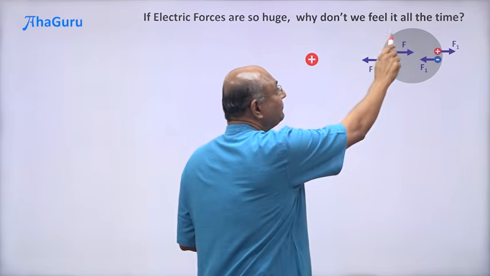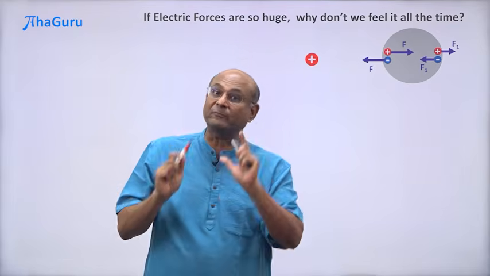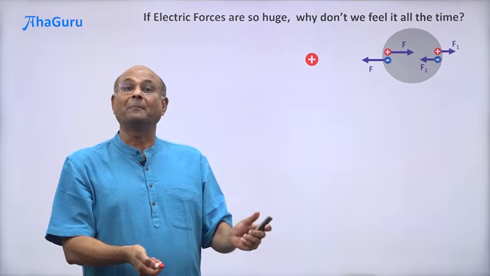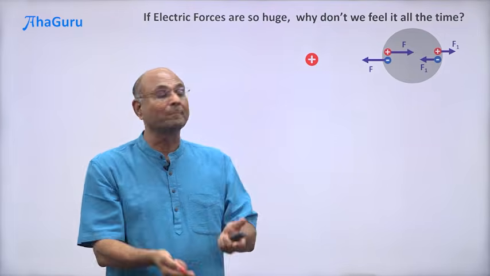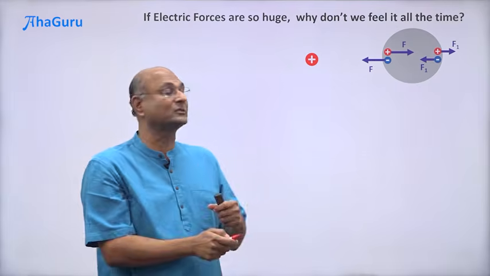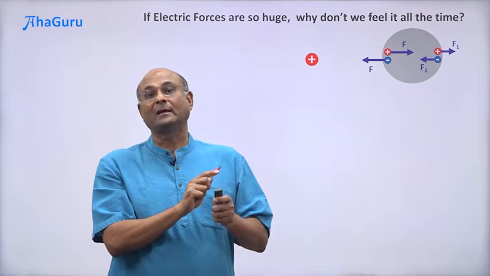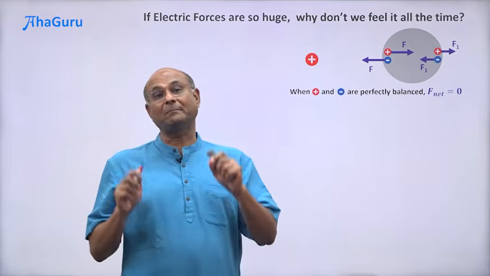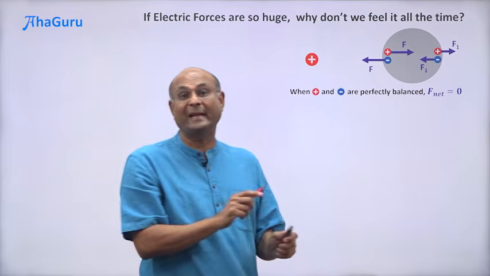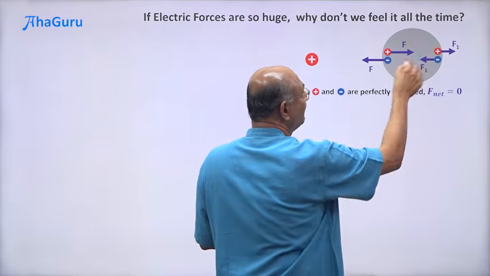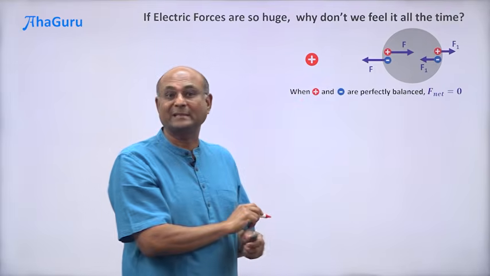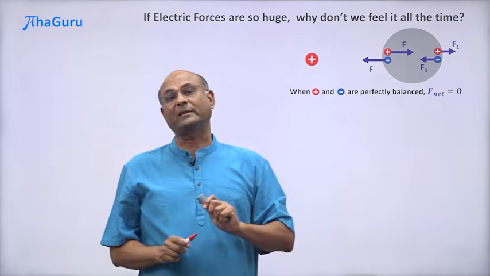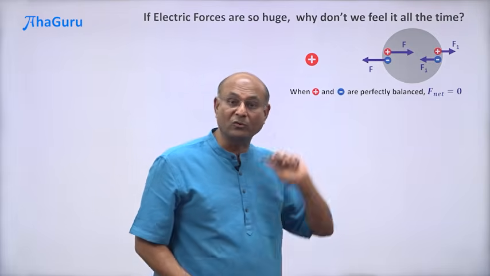It is not that every positive charge is going to feel the same force. Each of the positive charges at different locations will feel different forces. But at that location itself, you have a negative charge, which will feel the opposite direction force. And so the plus and the minus, the forces on them, they cancel out. Because the plus and minuses are perfectly balanced, point by point by point. You take every location, plus and minus, they are perfectly balanced. The forces on them cancel, and so the net force on that neutral object is 0.